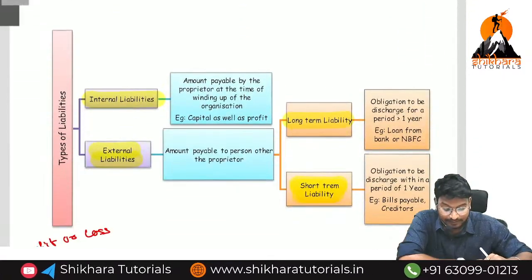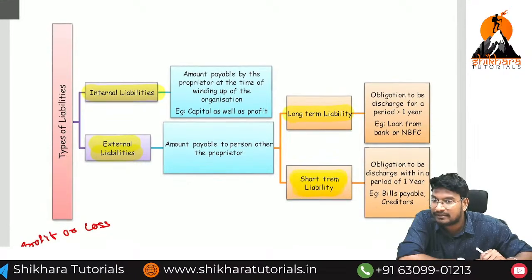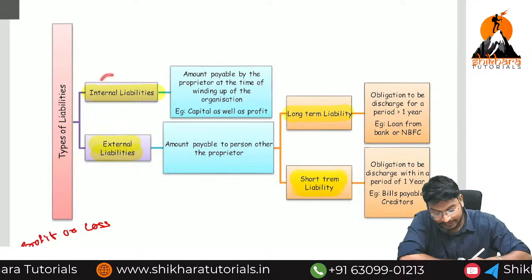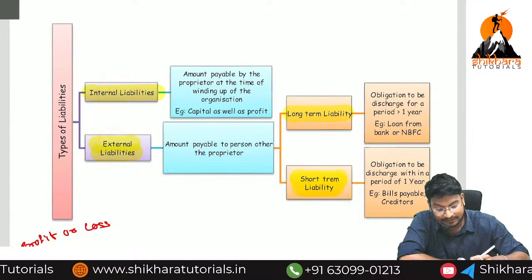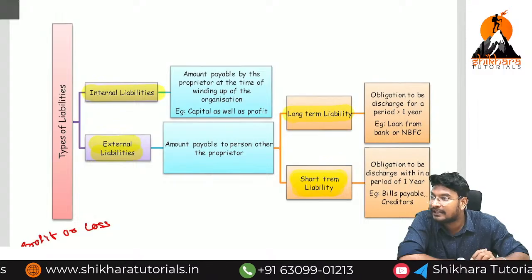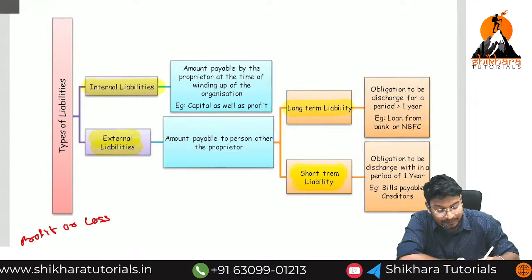Next one. What is the meaning of liability? Obligation to repay. How many types of liabilities are there? Internal liabilities and external liabilities. Internal liability means capital, because capital will be repaid only at the time of winding up. Here, amount payable by the proprietor.